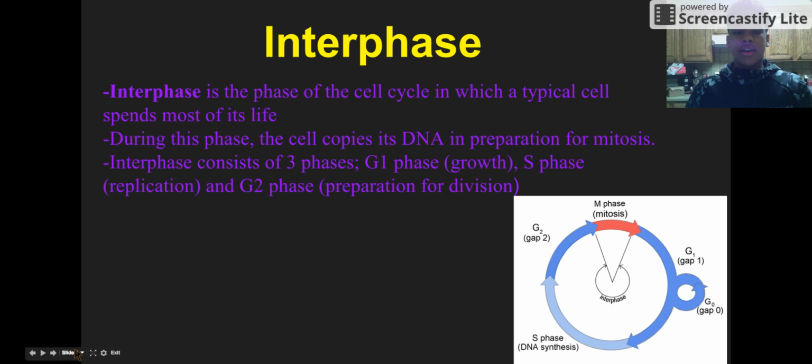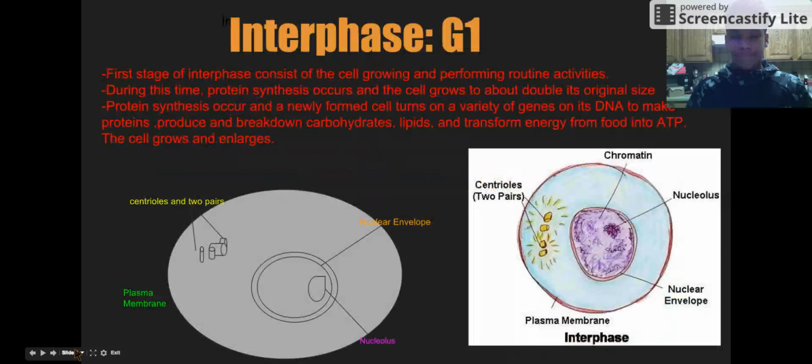Interphase. Interphase is the phase of the cell cycle in which a typical cell spends most of its life. During this phase, the cell copies its DNA in preparation for mitosis. Interphase consists of three phases: G1 phase, which is growth, S phase, replication, and G2 phase, preparation for division.